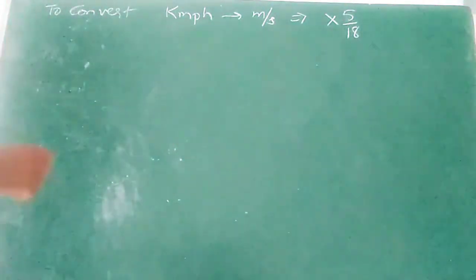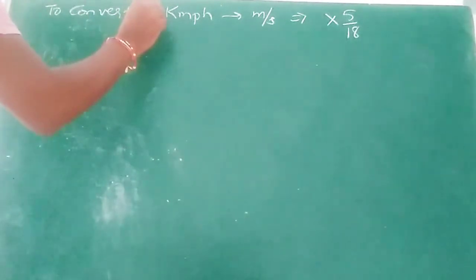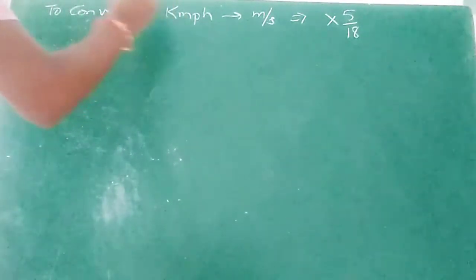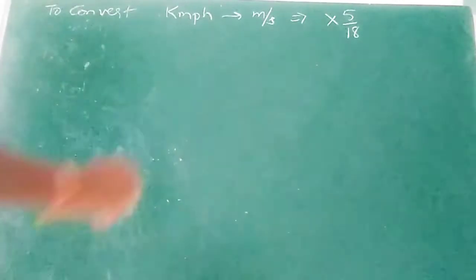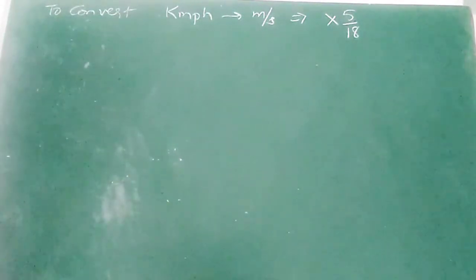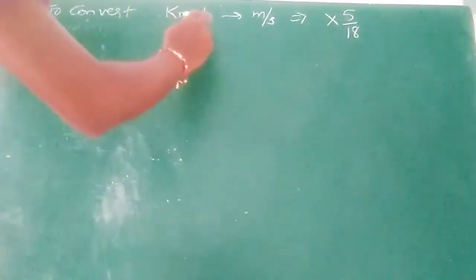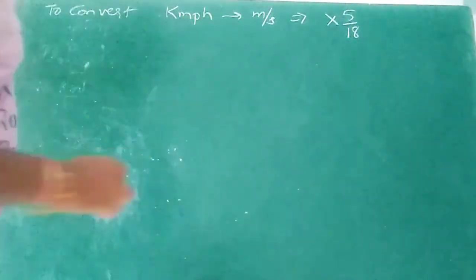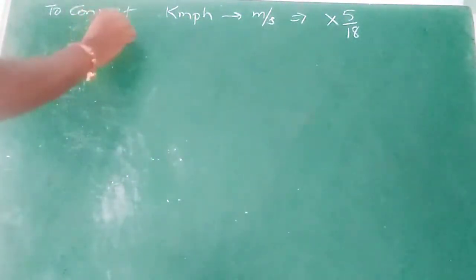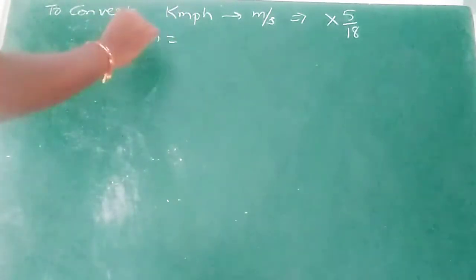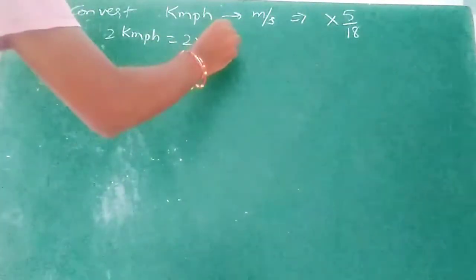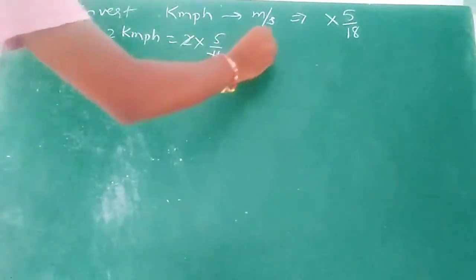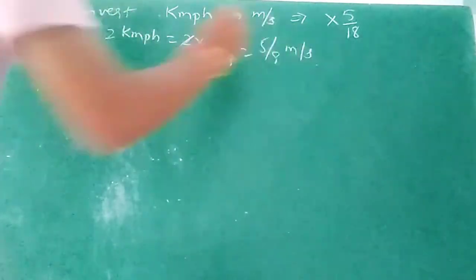If 2 kilometers per hour is given, to convert that value from kilometer per hour to meter per second, we should multiply with 5 by 18. That means 2 kmph is equal to dash meter per second. So 2 into 5 by 18, which is 5 by 9 meter per second.